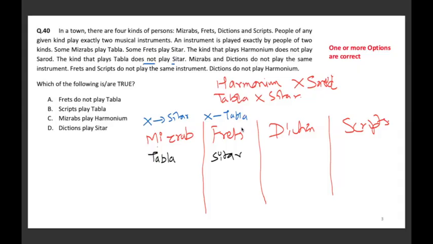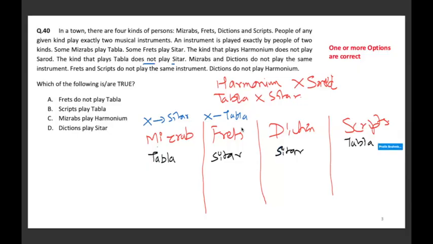So, if Mizrab is playing tabla, diction cannot play tabla. Diction will play, sorry, use a black color. Diction will play sitar. Okay. Frets and scripts do not play the same instrument. It means if frets is playing sitar, the scripts will be playing tabla.